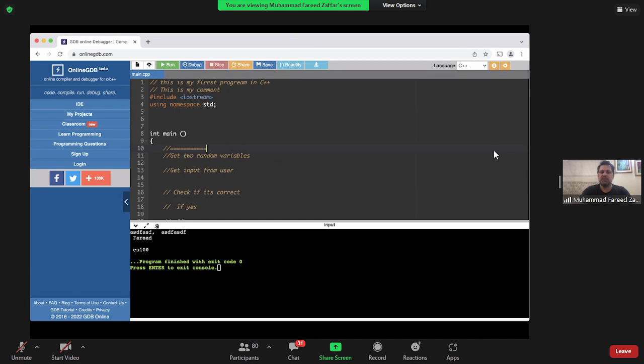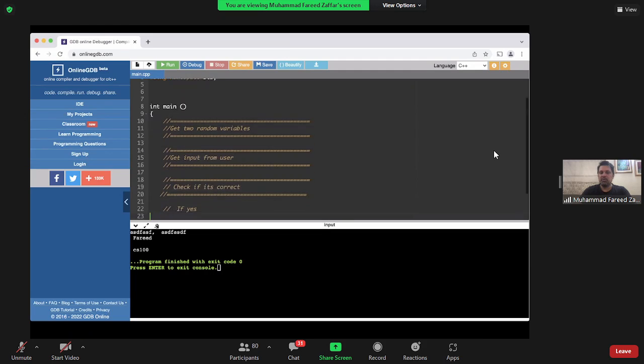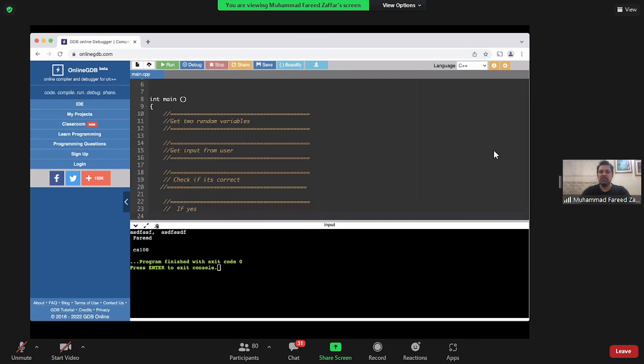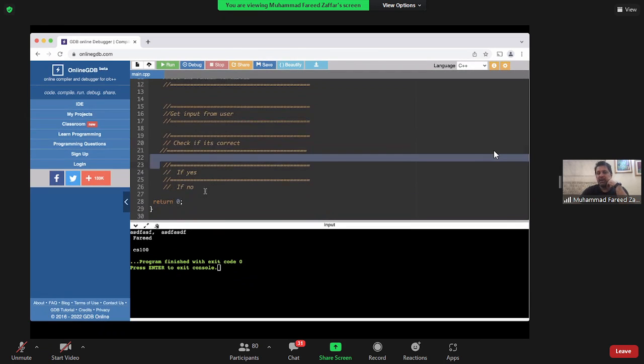Hopefully once you go further, you'll see I have this standard habit that whenever I have to write a program, I start by dividing it into parts, and those parts I'm going to plug in now. So this is the code that I would write. So I now know that in this part, between these two lines, I have to take random variables, then I have to take input, then I have to check whether it is correct or not. If it is correct then do something, if it is incorrect then do something else.